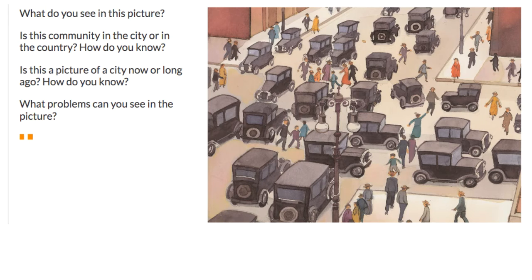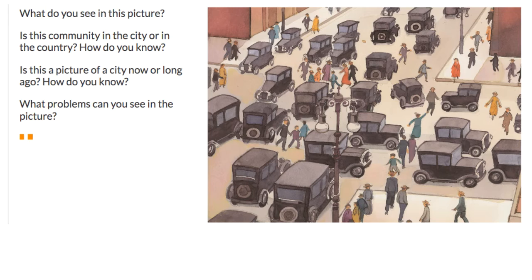Well, we see lots of cars, street lamps, people, looks crowded. So is this a picture of a city now or long ago? And how do you know? Do those cars look like cars that are on the street and the roads now? Those look like old-fashioned cars to me. And look at what some of the people are wearing. This looks like a long time ago.